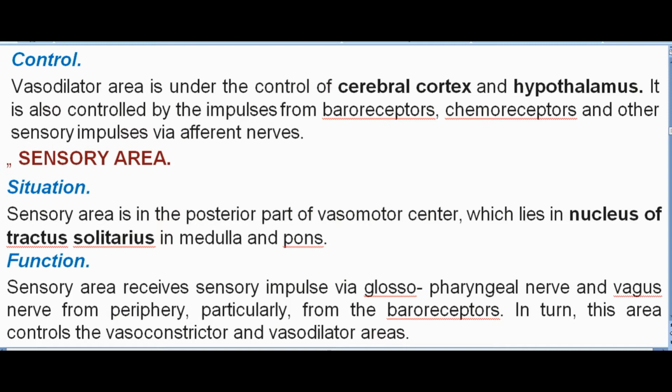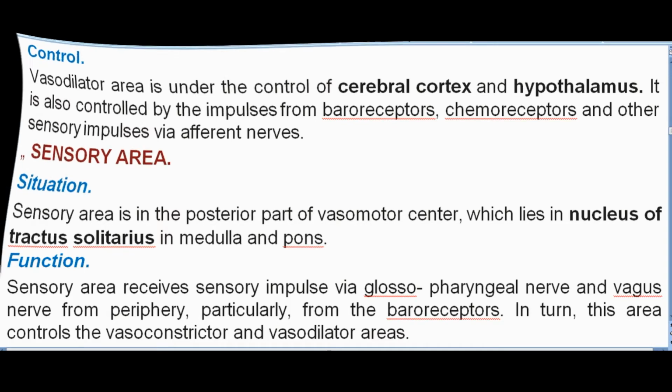Sensory area. Situation. Sensory area is in the posterior part of vasomotor center, which lies in nucleus of tractus solitarius in medulla and pons. Function. Sensory area receives sensory impulse via glossopharyngeal nerve and vagus nerve from periphery, particularly from the baroreceptors. In turn, this area controls the vasoconstrictor and vasodilator areas.